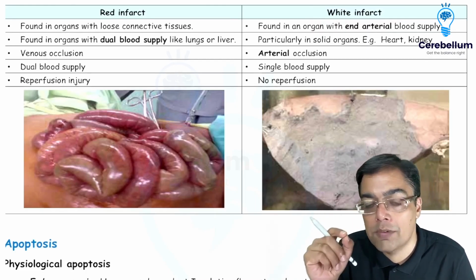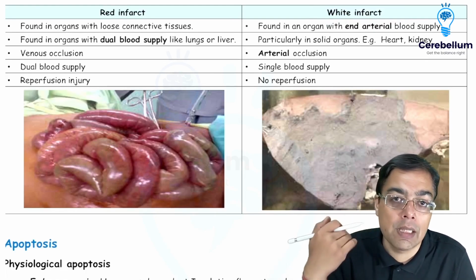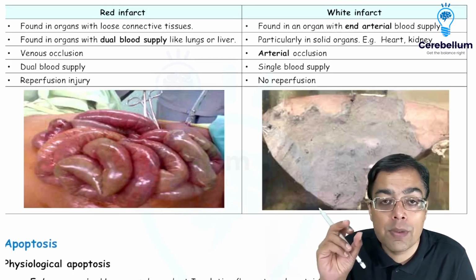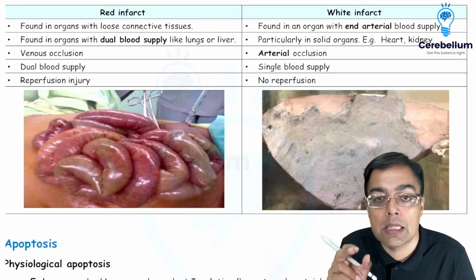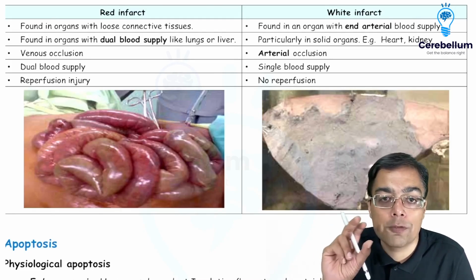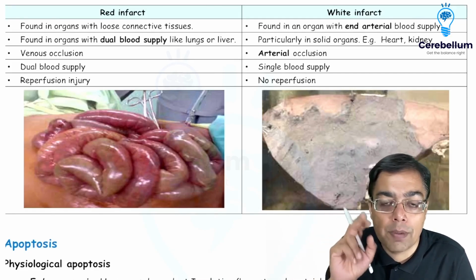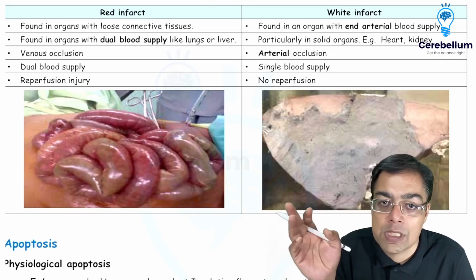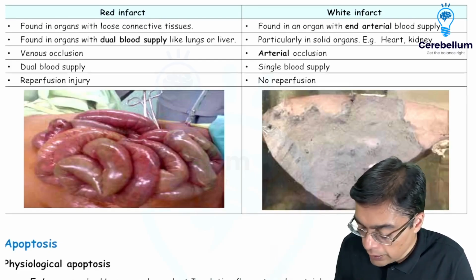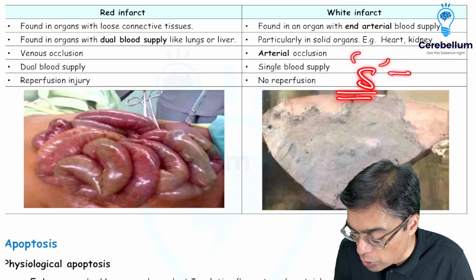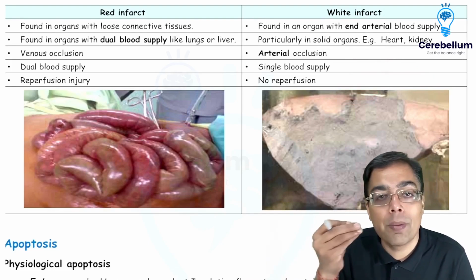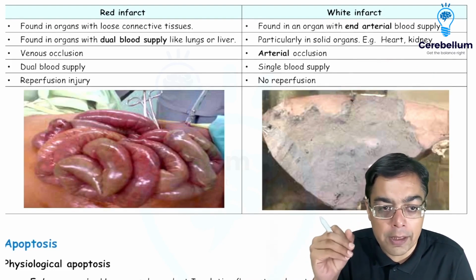So any kind of solid organ which comes to your mind, the one which you associate with something like, let us say, a myocardial infarction, or a patient who has a renal infarct, which is seen because of obstruction in the arterial circulation. So arterial circulation, especially end arterial circulation, and there is involvement of a solid organ because of the presence of a single blood supply. S for solid, S for single. That's the area where we're going to have a white or a safed infarct. Remember, S, solid organ, single blood supply. It is going to appear pale or safed. So that's going to be a white infarct. And usually, of course, there is no presence of any kind of reperfusion over here, right?